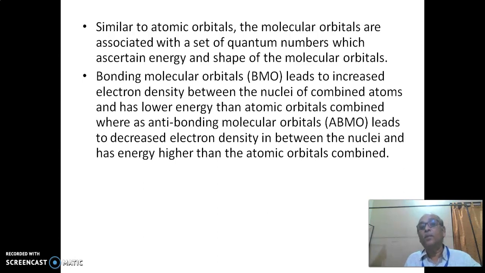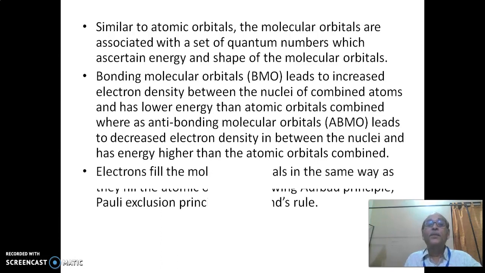Bonding molecular orbital leads to increase in electron density between the nuclei of combined atoms and has lower energy than the atomic orbitals combined, whereas anti-bonding molecular orbital leads to decrease in electron density in between the nuclei and has energy higher than the atomic orbitals combined.